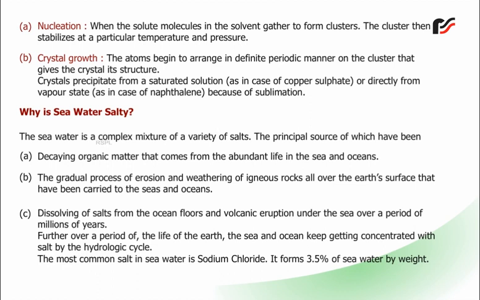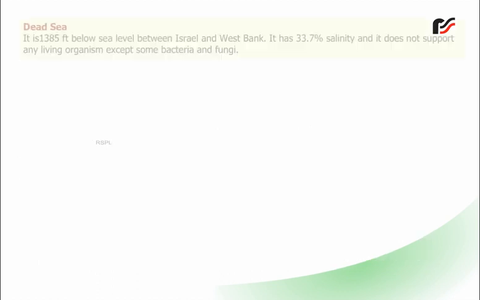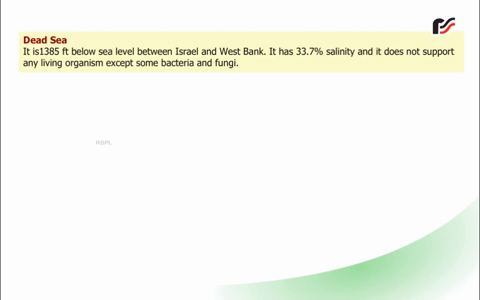Further, over the life of the earth, the sea and oceans keep getting concentrated with salt by the hydrologic cycle. The most common salt in seawater is sodium chloride. It forms 3.5% of seawater by weight. Dead Sea. It is 1385 feet below sea level between Israel and West Bank. It has 33.7% salinity and it does not support any living organism except some bacteria and fungi.